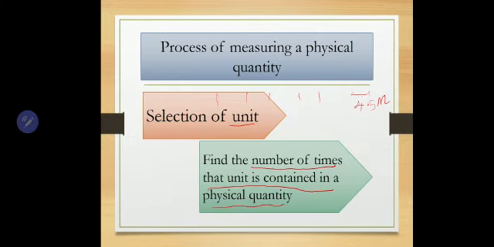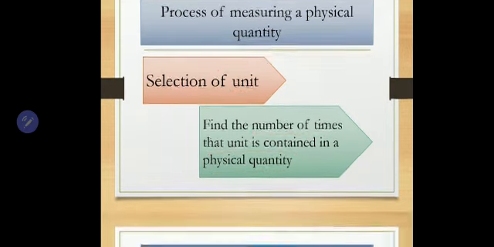Then I checked how many times that unit is going in the given quantity, given length, given physical quantity. Here it is length. So it's going 4.5 times. So I will tell 4.5 meter. This is how we measure physical quantities.